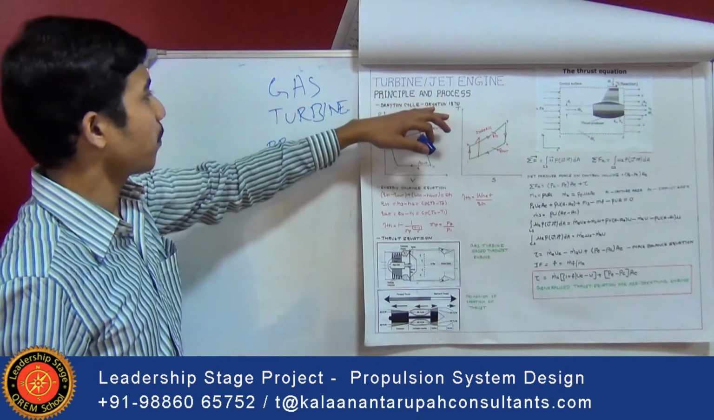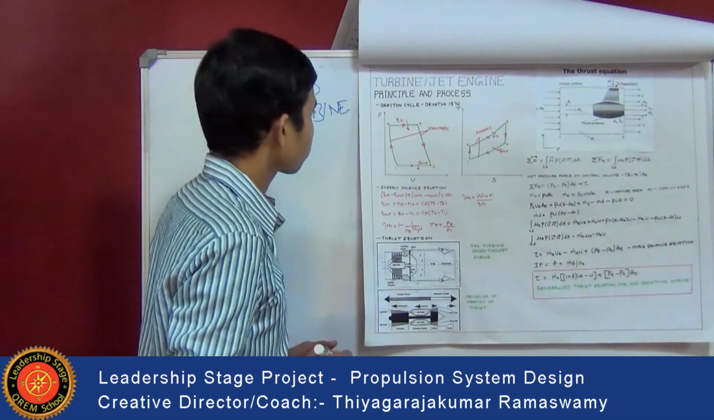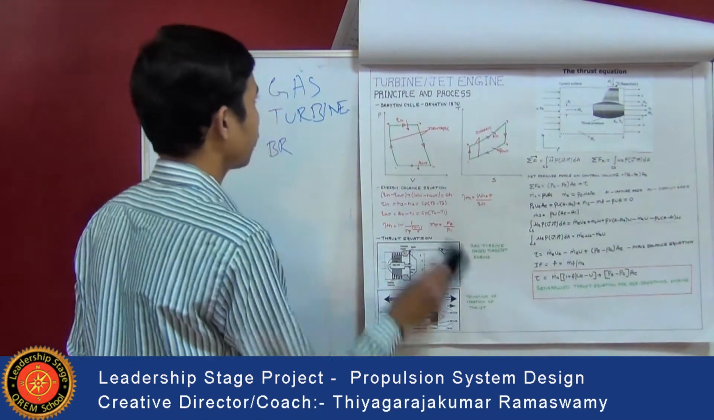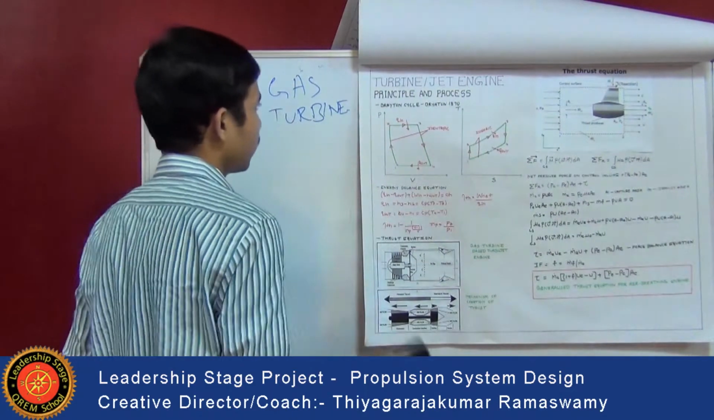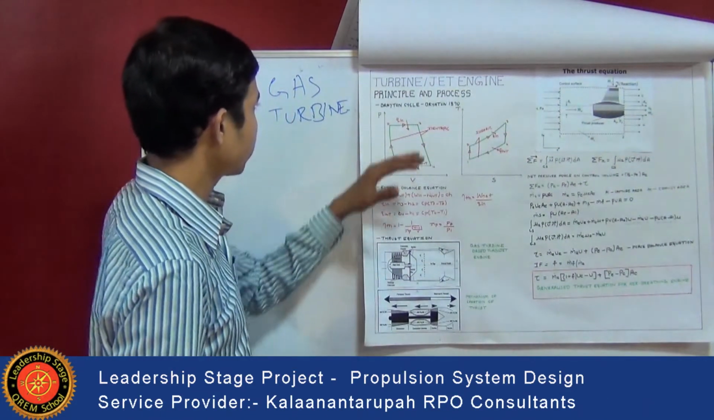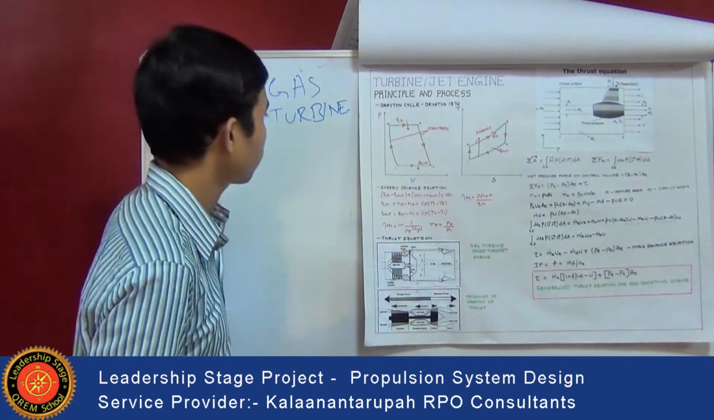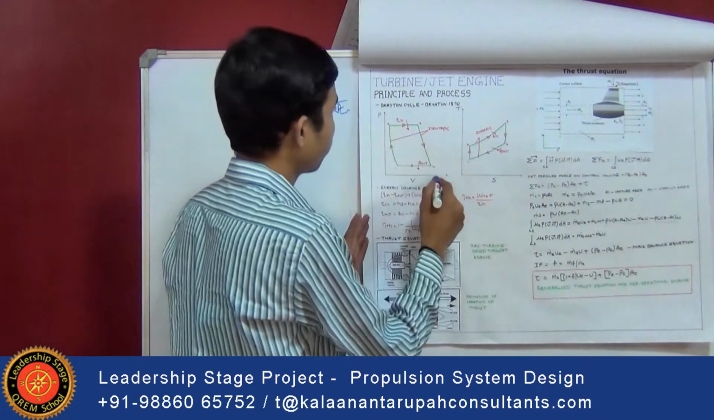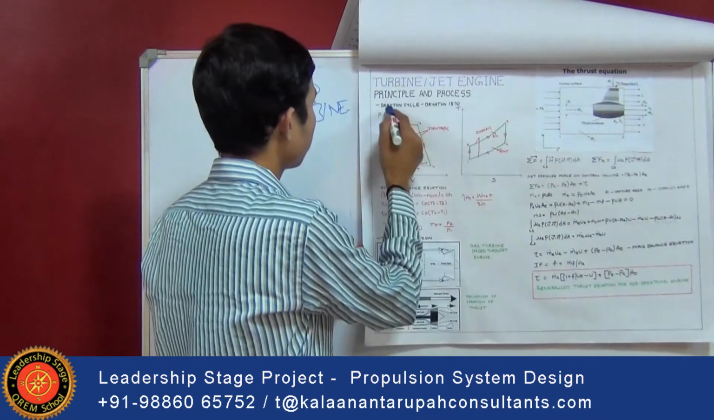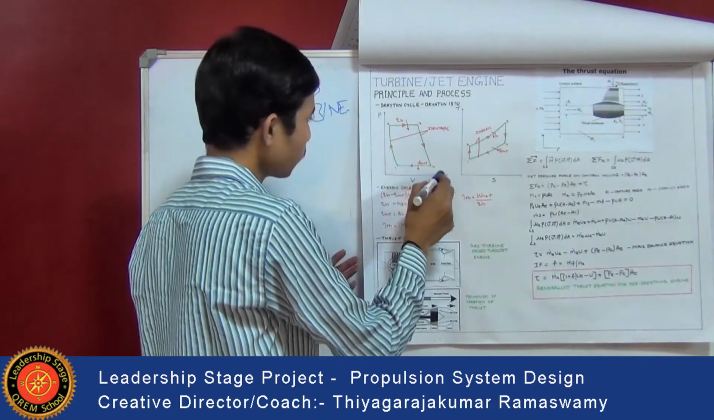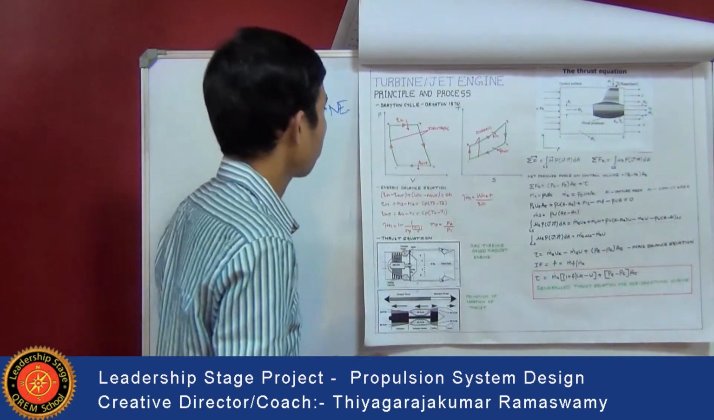The Brayton cycle was given by Brayton in the year 1870. The main principle behind any turbine or jet engine is the Brayton cycle. Let's see how the process happens in the Brayton cycle. This is the PV diagram and the TS diagram. P is pressure versus volume, and the other is the temperature versus enthalpy diagram.